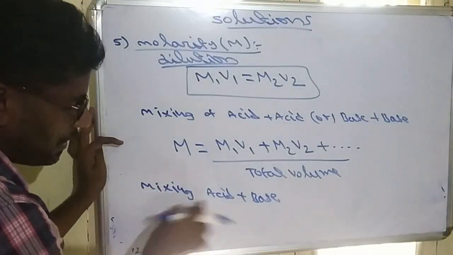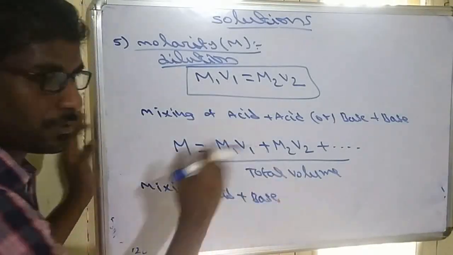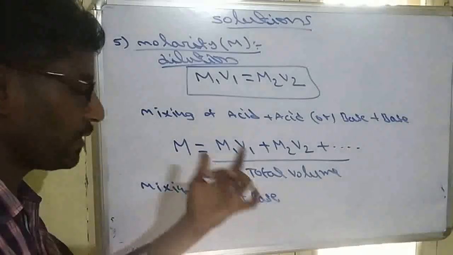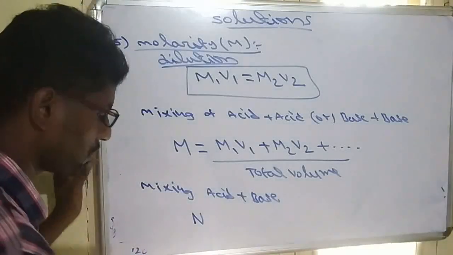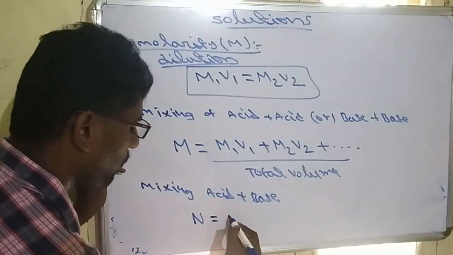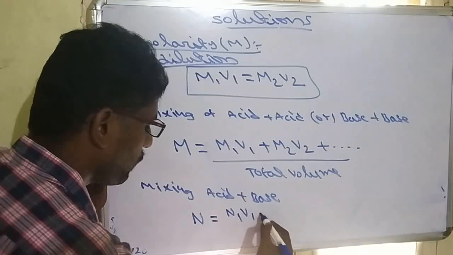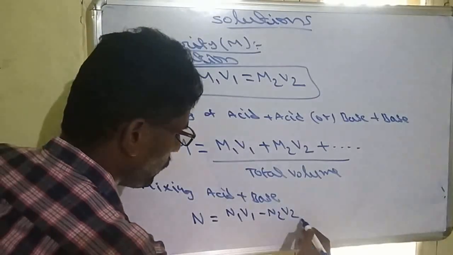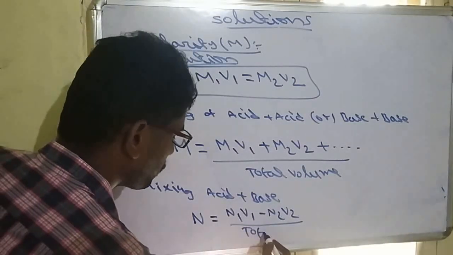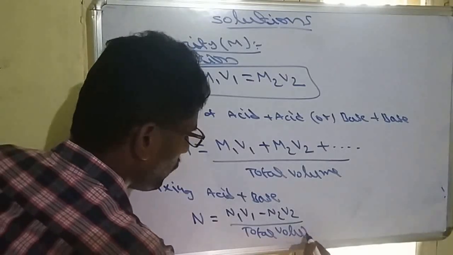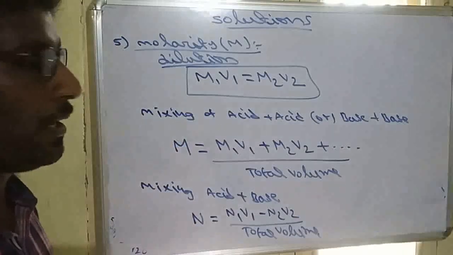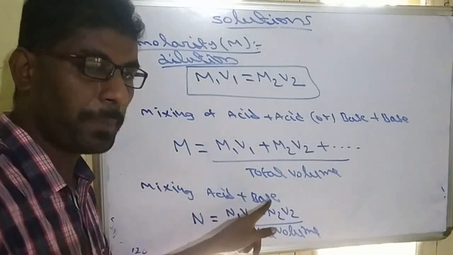So when we are mixing acid and base, that is called neutralization. During neutralization, we always determine normality. Its formula will be (N1V1 − N2V2) by total volume. So this is important. This is for acid plus base.